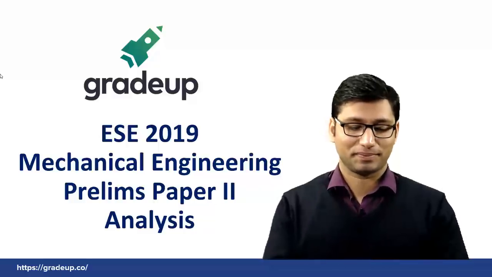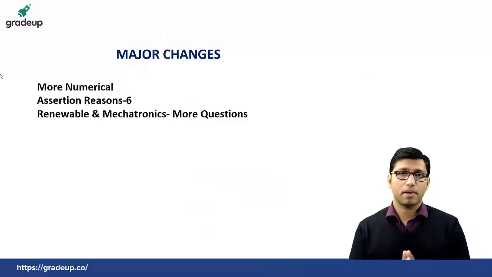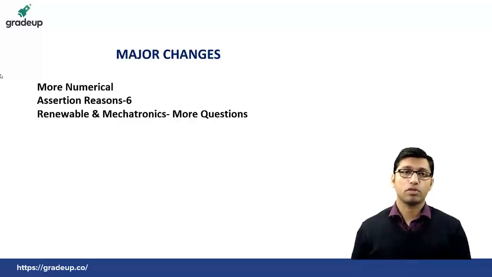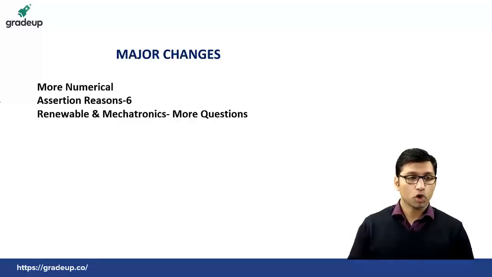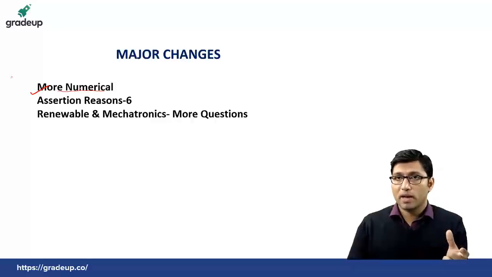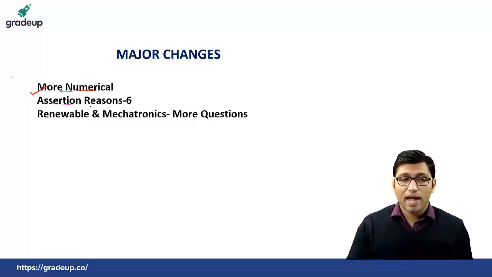So let's begin. If we see this ESE 2019 prelims paper, there have been some major changes, and those major changes are that there are more numericals. There were more numericals this time in ESE 2019 prelims. And if there were more numericals, what was compromised? The assertion reason questions were compromised for the number of numericals.